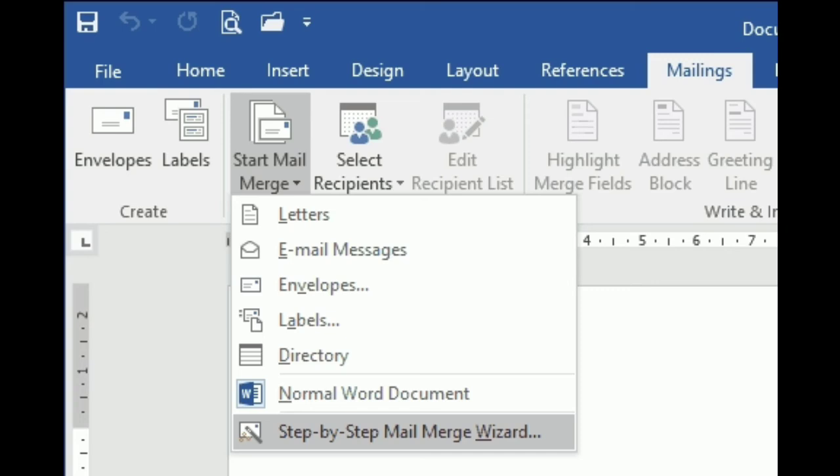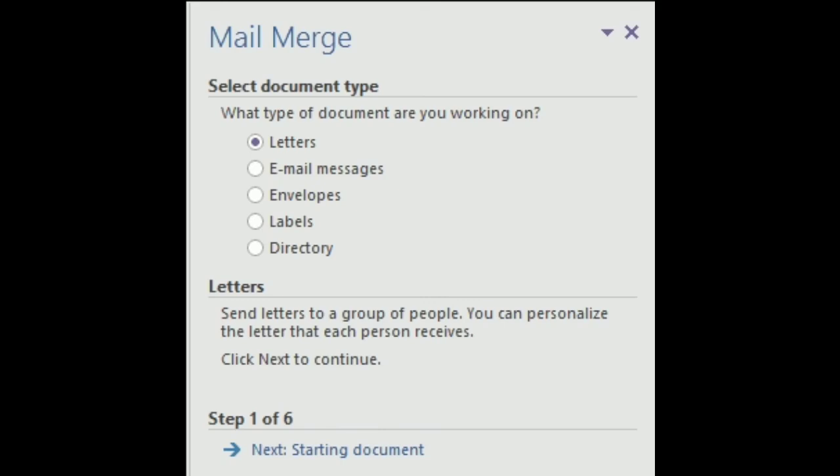Once you click on the Step by Step Mail Merge Wizard option, a Mail Merge task pane will appear. What you see in this picture is the Mail Merge task pane.